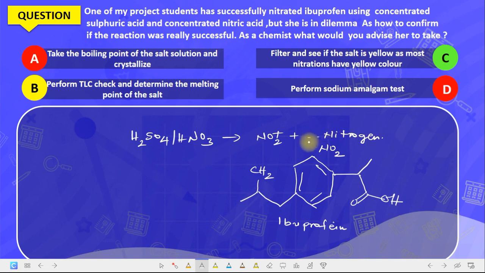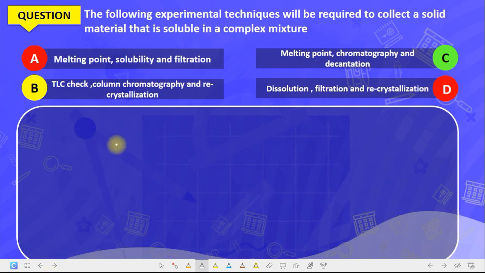Are we getting it now? So, if nitrogen is there, that is to say that something was nitrated very well. But if nitrogen is not there, it means that it's not nitrated very well. Now the next one is: the following experimental technique will be required to collect a solid material that is insoluble in a complex mixture.